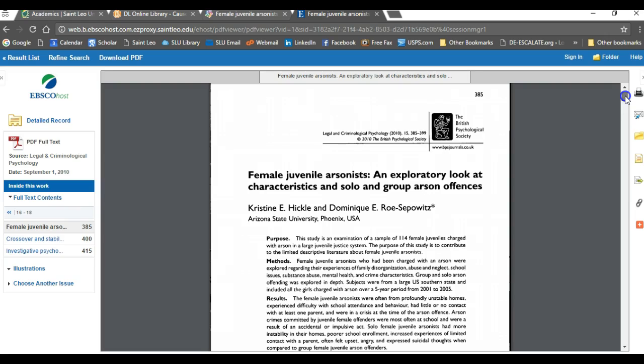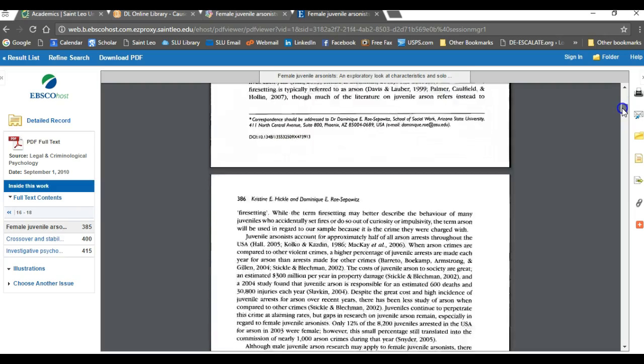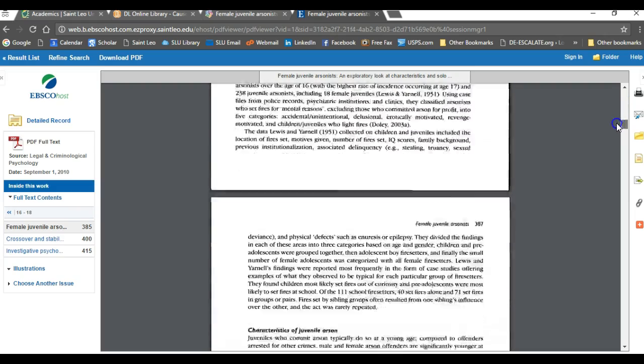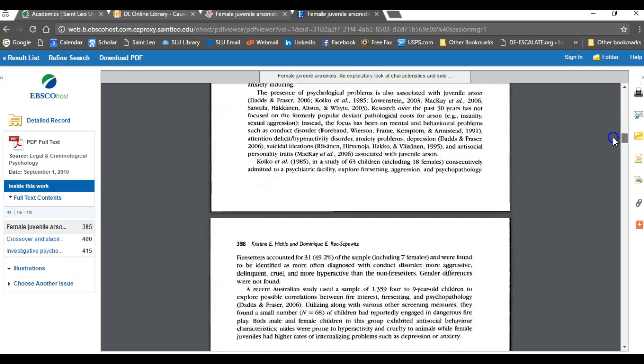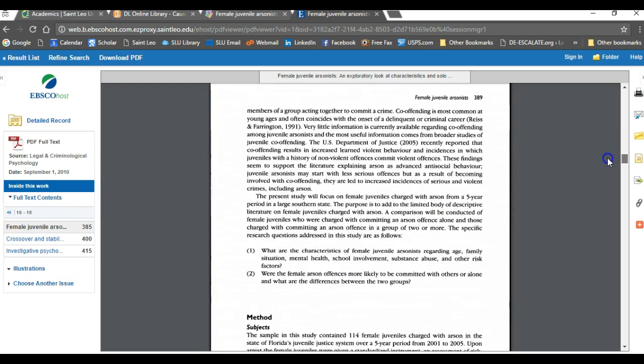What is needed is the first few pages of information that explains what the study was about, and the last few pages that explain the results. And often those results are at the end entitled either discussion or implications or something like that. That information is going to be the most important for your papers. So looking at this Female Juvenile Arsonists peer-reviewed journal article, you can see page 1 and 2 and 3 and 4 and just a little bit of 5 talk about what this article, what the contents is all about.